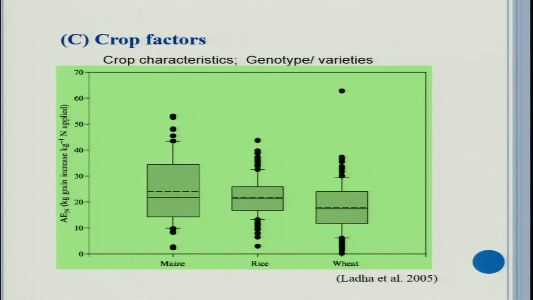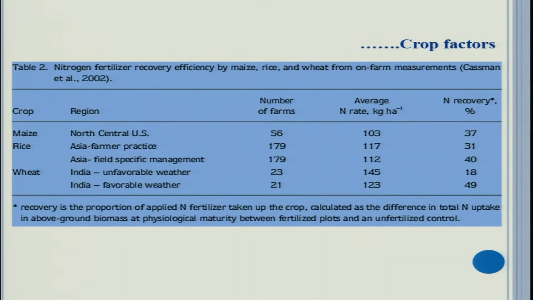It will be more in case of C4 plants, because C4 plants are more efficient users of carbon dioxide also. Water use efficiency is high. So, similarly in C4 plants, the nutrient use efficiency in general will be high. So, these are important factors that influence the nutrient use efficiency.